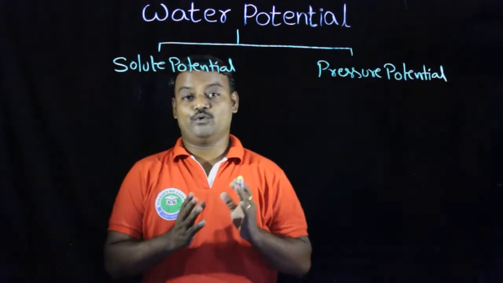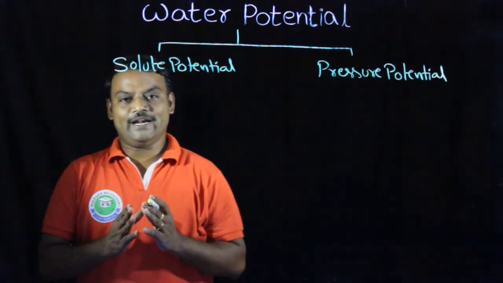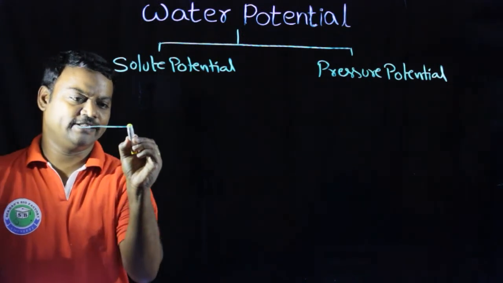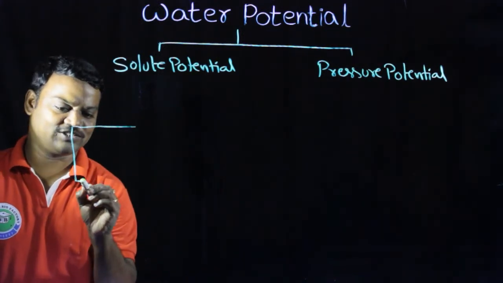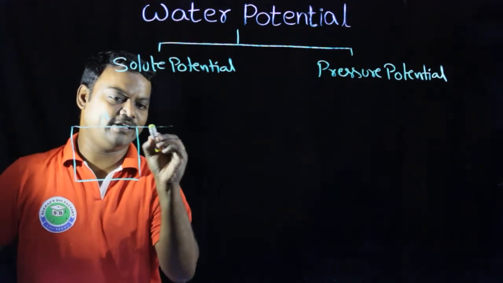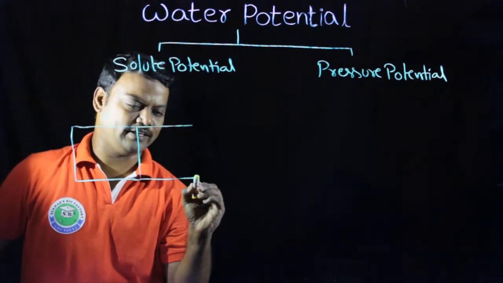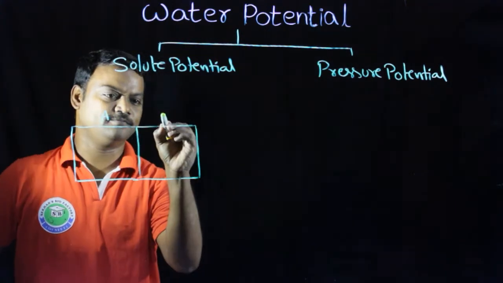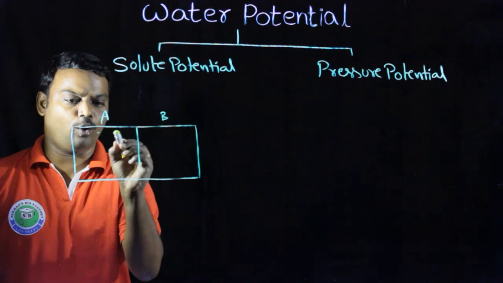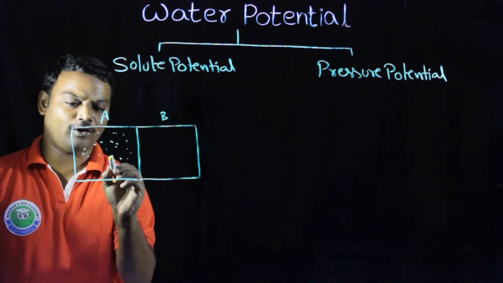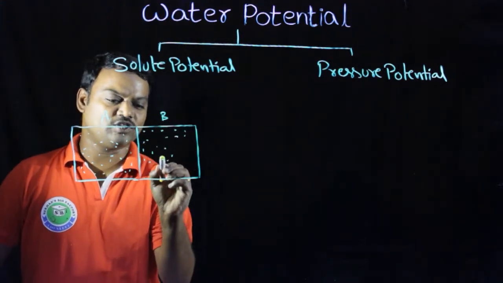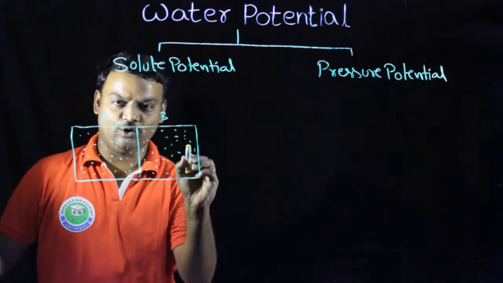First, we understand what is solute potential. To understand solute potential, let us take one example with two systems. The first system is called system A, and it is in close contact with the neighboring system B. At the beginning, both systems have pure water. Already we know that pure water has the greatest water potential value. This water potential value is equal to 0.